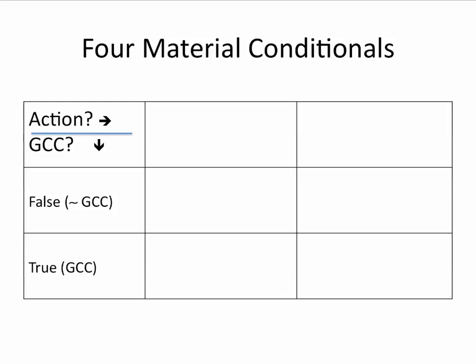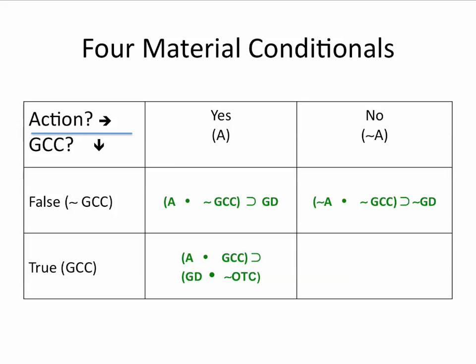We're now in a position to bring together the logical circumstances and the scenarios in a set of propositions that are quite precise. Each proposition will be expressed as a material conditional, that is, an if-then statement. In the first cell, if we act and there is no global climate change, then we suffer a global depression. In the second cell, if we do not act and there is no global climate change, then we do not have a global depression.